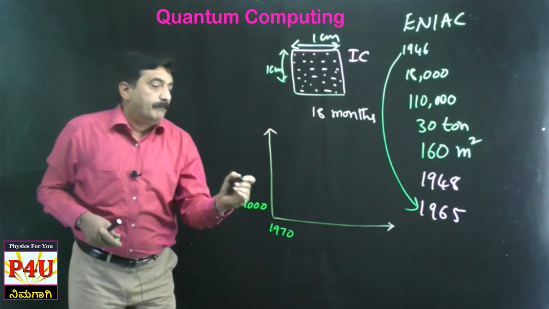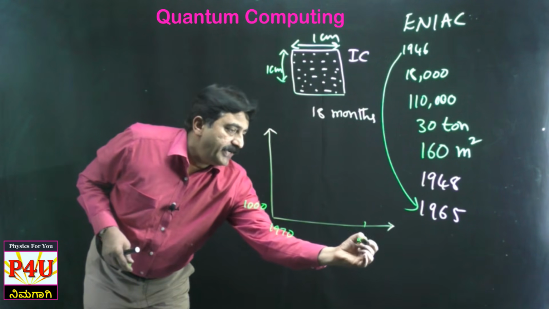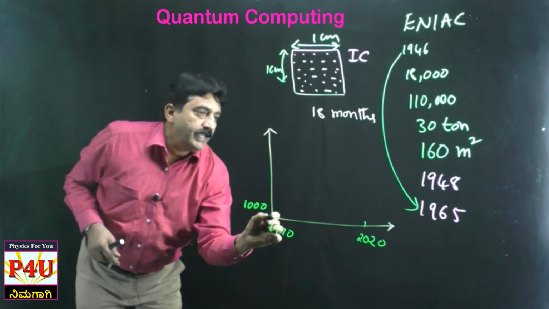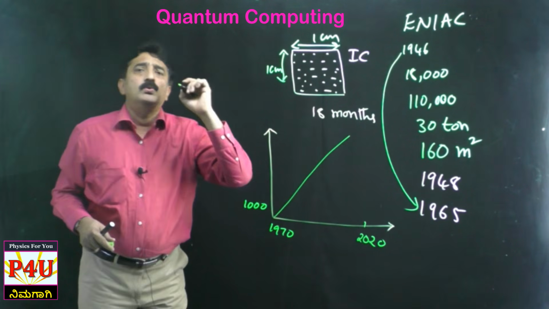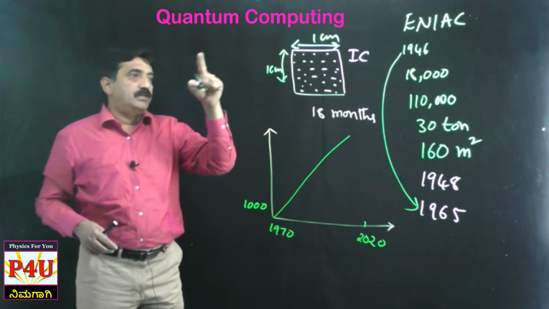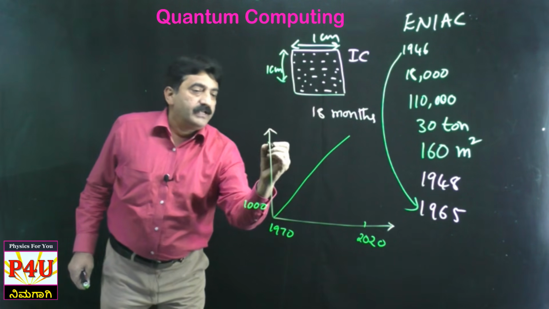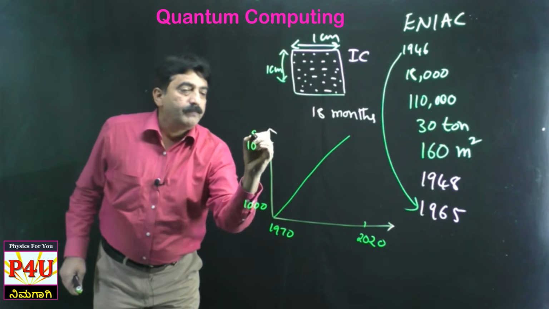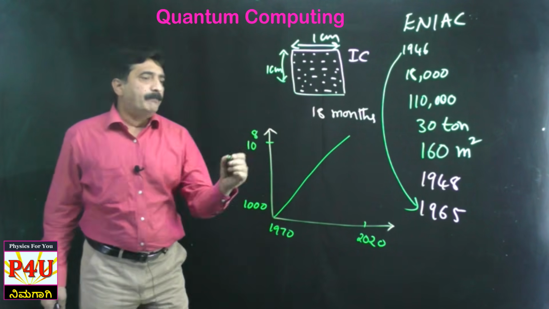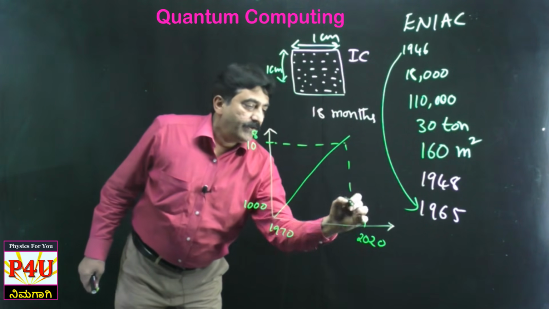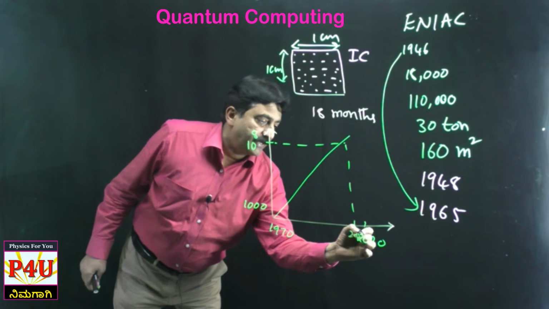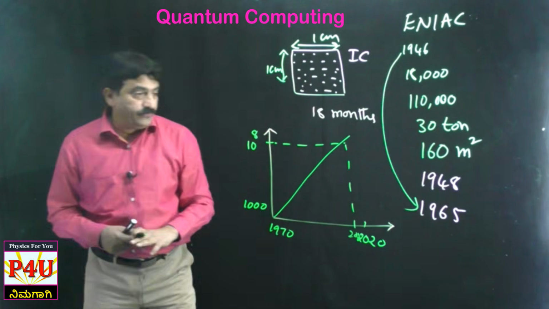He said by 2020 there will be huge demand for transistors in a given area. It increases to 10 to the power of 8 by 2020, sorry, this is 2020.